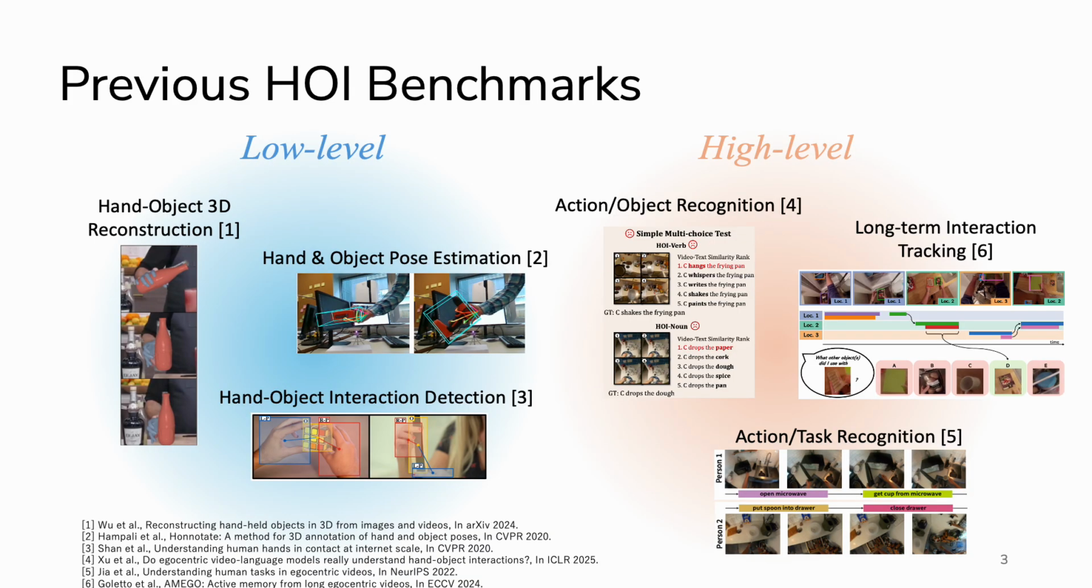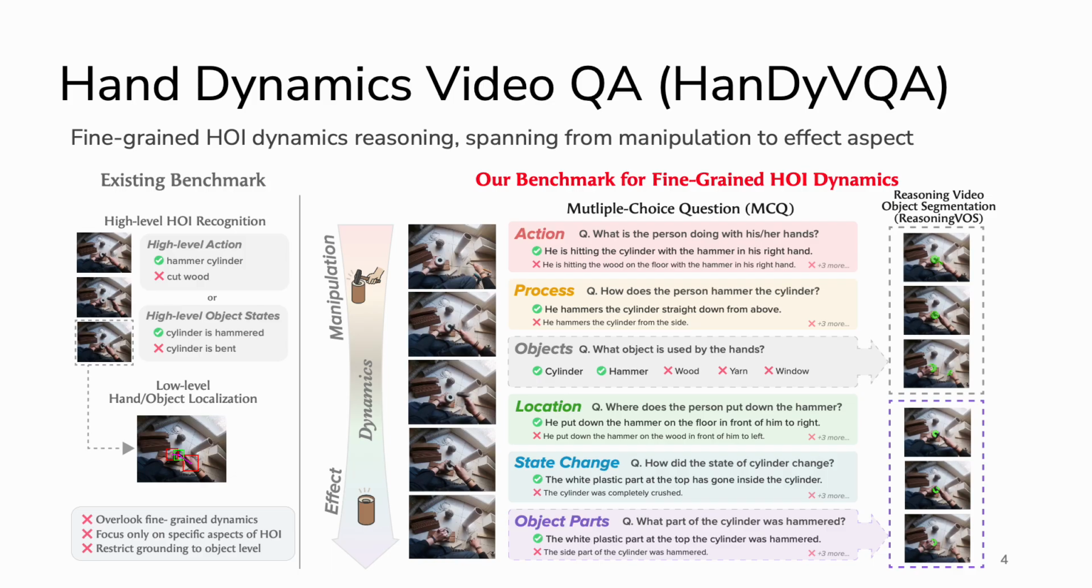Existing HOI recognition benchmarks can roughly be divided into two categories, low-level and high-level. Low-level understanding focuses on the geometrical understanding of hand and objects. High-level understanding focuses on the semantic understanding of HOI. However, the high-level understanding mainly focuses on relatively coarse-level recognition, and they often miss the dynamic process that connects hand manipulation and its effects. This motivates our benchmark,